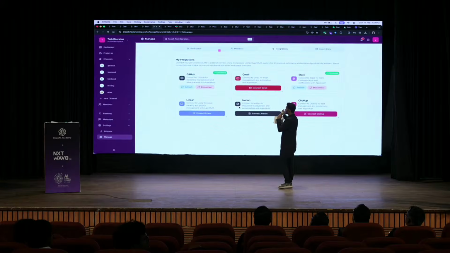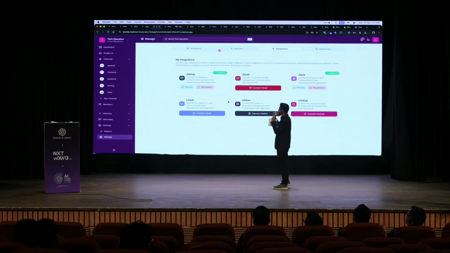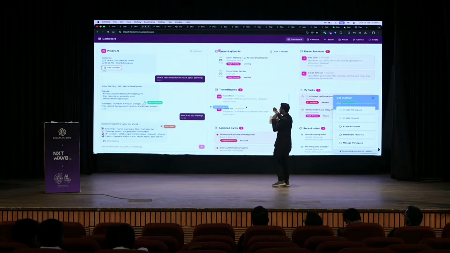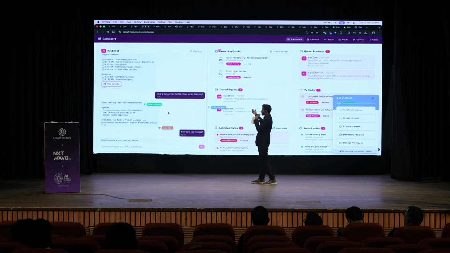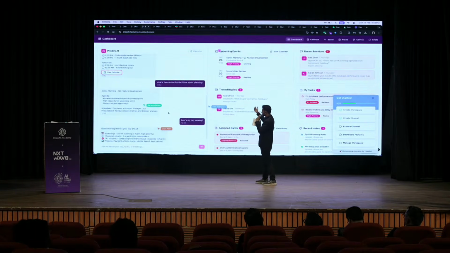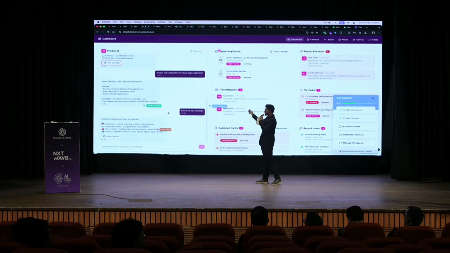So if I go to the previous page, I can see what the context is for the 10 AM sprint planning. It will get the information from the database. It's some advanced version of RAG. So how is my day looking? You can see that there are 3 meetings, 1,200 emails.